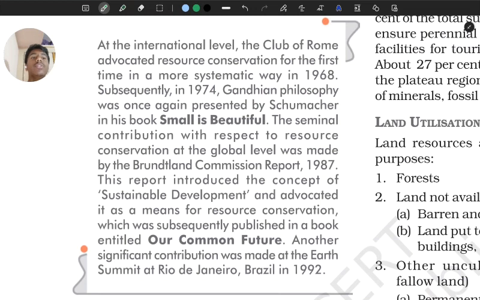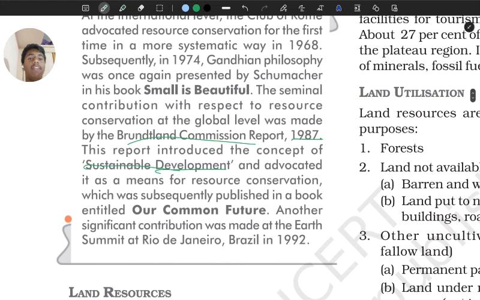The seminal contribution with respect to resource conservation at the global level was made by the Brundtland Commission report, 1987. This report introduced the concept of sustainable development. They might ask you for 1 mark which report introduced sustainable development: 1987. It advocated it as a means of resource conservation, and was subsequently published in a book titled Our Common Future. Another significant contribution was made at the Earth Summit of Rio de Janeiro, Brazil in 1992.